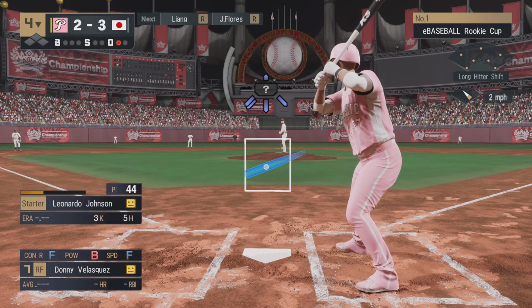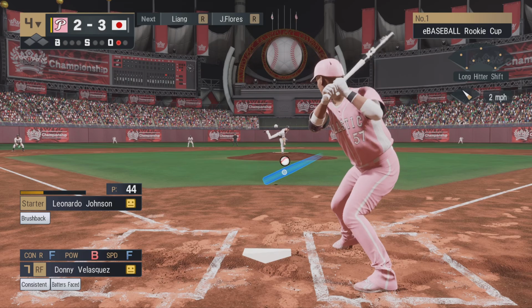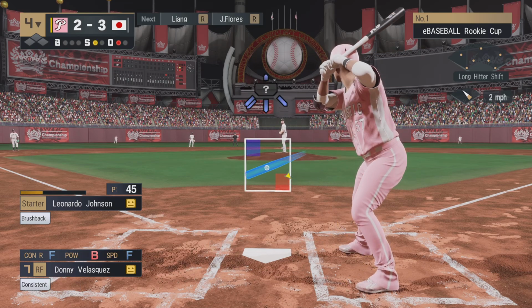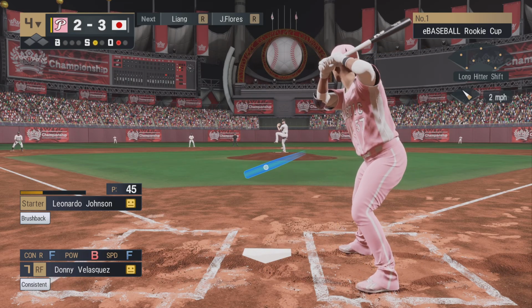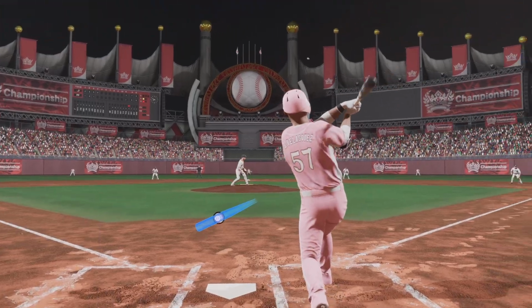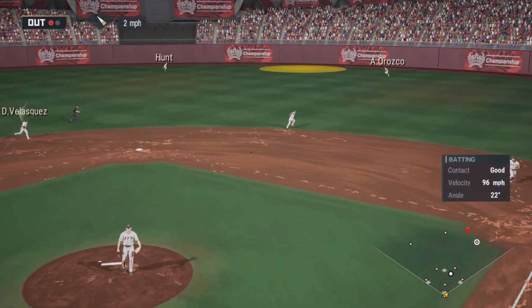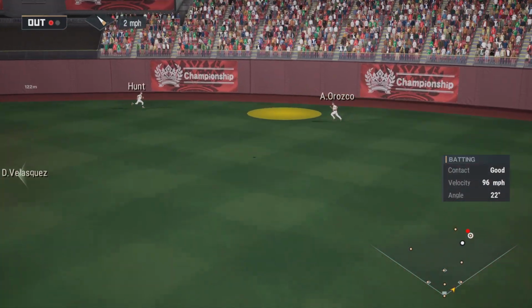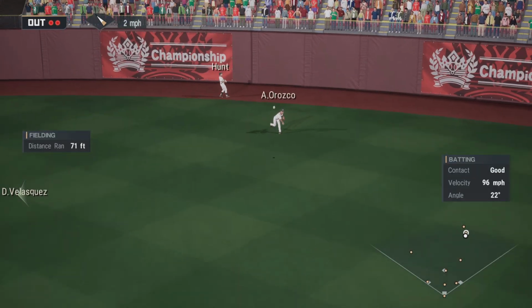7th batter in the order now, Donnie Velasquez. He struck out swinging in his last at-bat. 1 away now. Hits this one. Here's a big drive. Might drop. The right fielder catches it for out number 2.